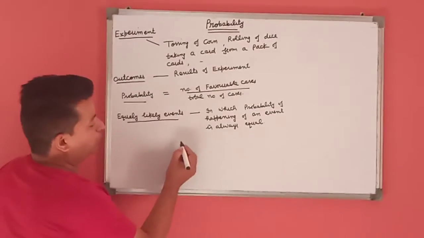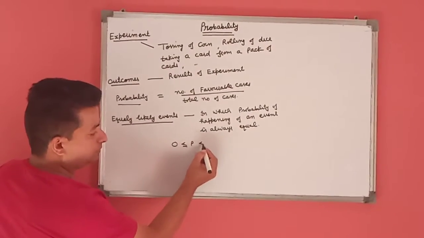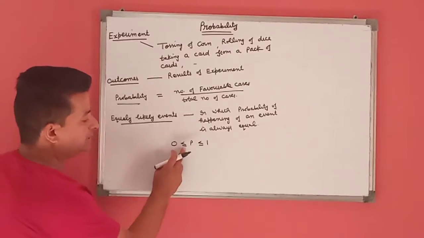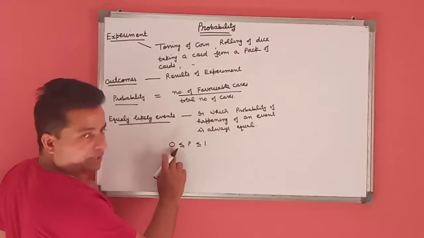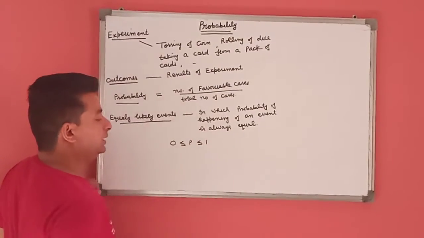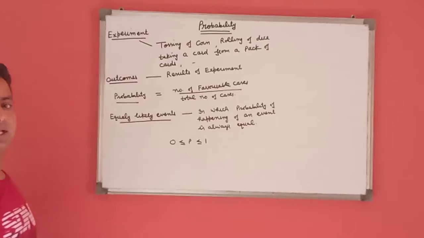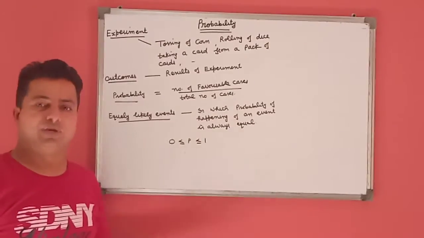The other point is that probability is always greater than or equal to 0, and can never be greater than 1. It always lies between 0 and 1. This means probability can never be negative and can never be greater than 1.